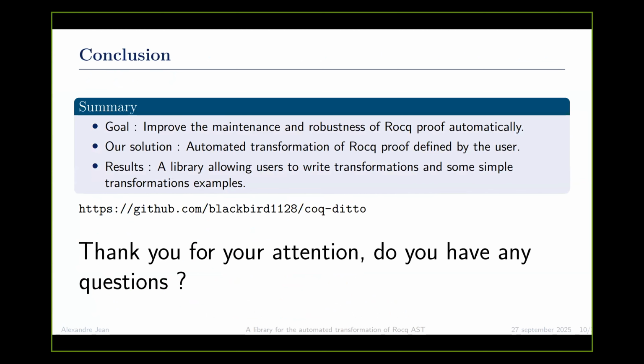And yeah, that's basically it for the presentation. So in summary, our goal was to improve the maintenance and robustness of Rocq proofs automatically. Our solution is automated transformation of Rocq proofs defined by the user. And the result is a library that allows users to write transformations, and some simple transformation examples.